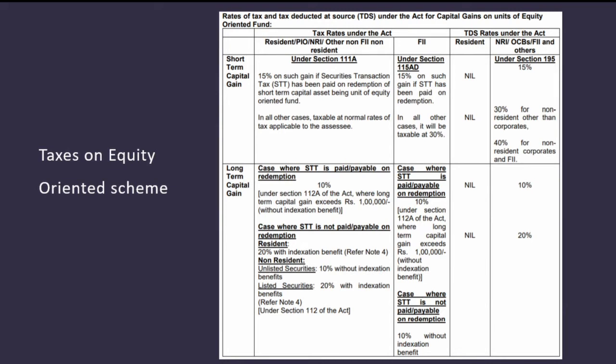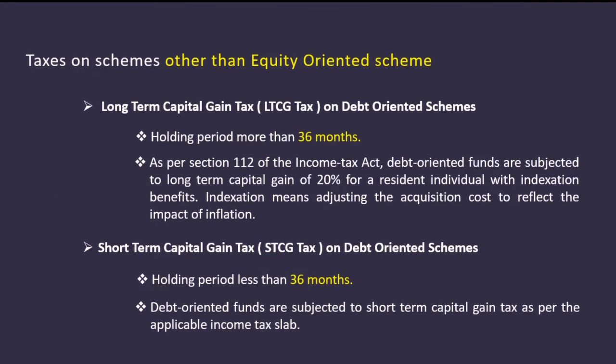Taxes on schemes other than equity oriented schemes. Long-term capital gain tax on non-equity oriented schemes, mainly debt oriented schemes. Here it is considered long-term when the holding period is more than 36 months, meaning 3 years. As per section 112 of the Income Tax Act, debt-oriented funds are subjected to long-term capital gain tax of 20% for a resident individual with indexation benefits.